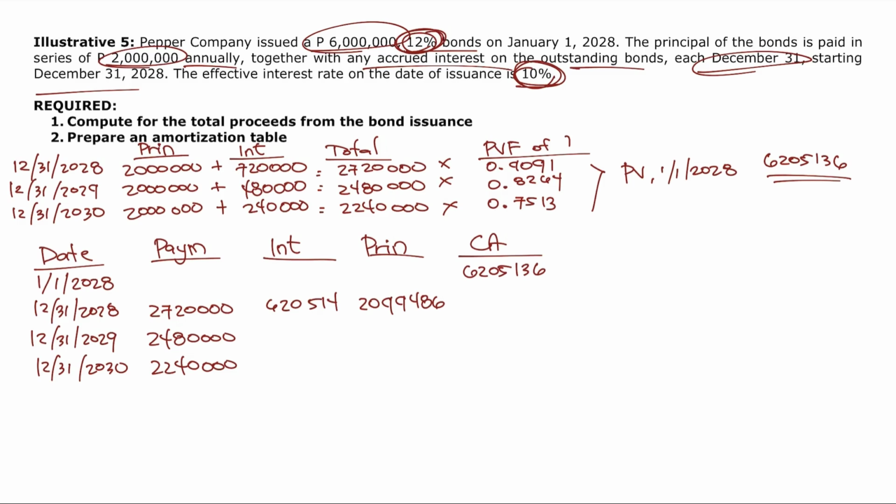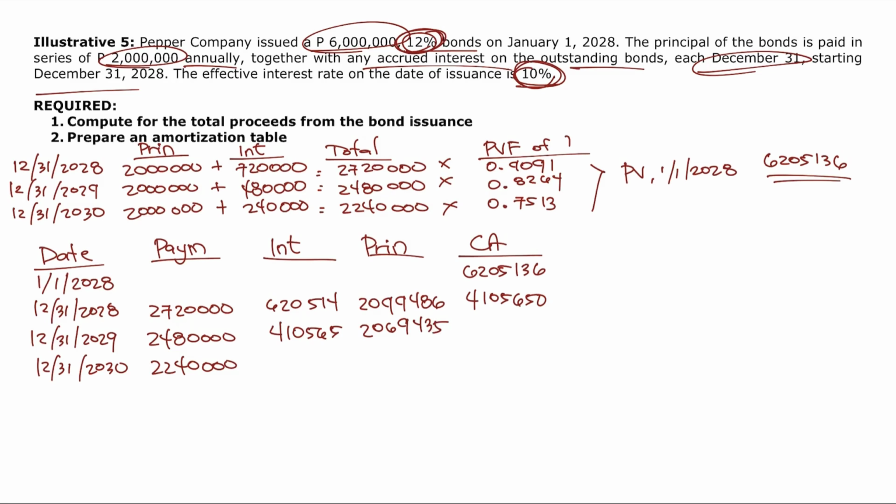So, magkano na lang utang natin? 6,205,136 minus 2,099,486, or ang utang na lang natin this time is equal to 4,105,650. Times 10% to compute the interest expense, that's equal to 410,565. Tama? So, kung 2,480 ang binayad, 410,565 para sa interest, ang para sa principal is 2,069,435.